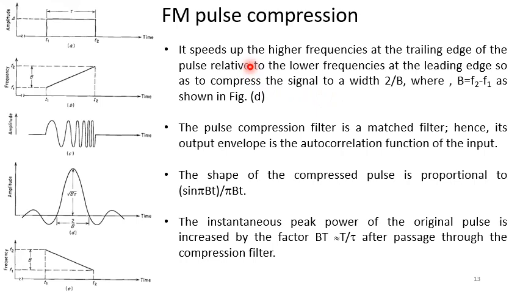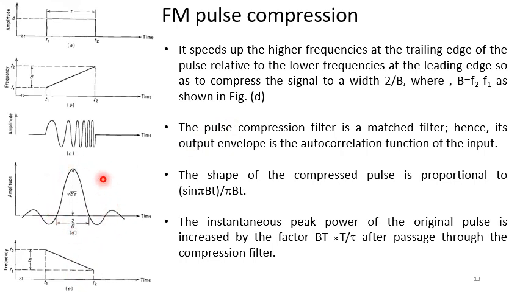So it speeds up the higher frequencies at the trailing edge of the pulse relative to the lower frequencies at the leading edge, so as to compress the signal to a width 2 by B, where B is the bandwidth, or F2 minus F1.